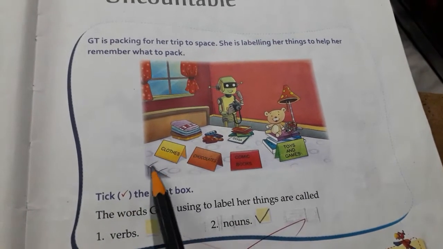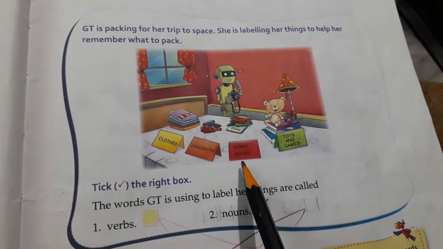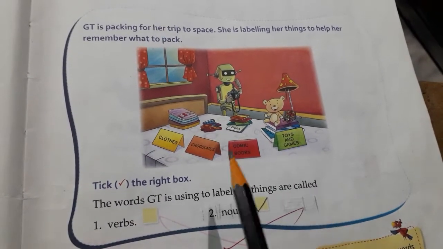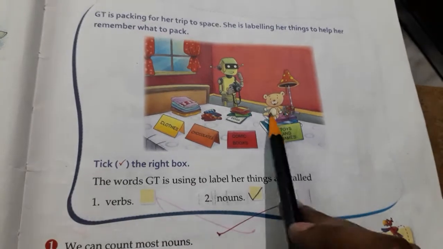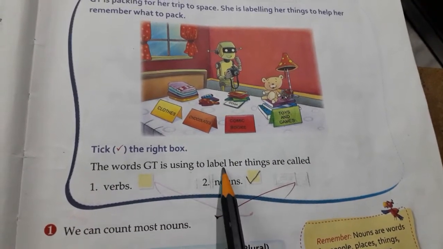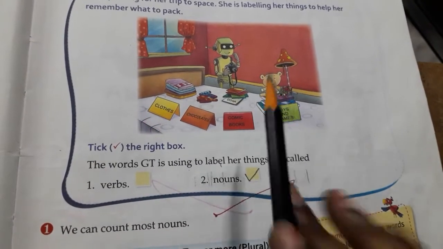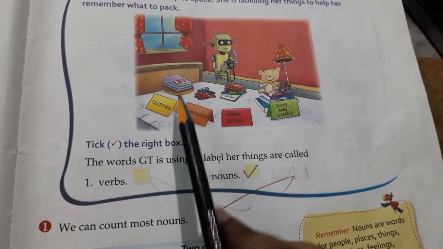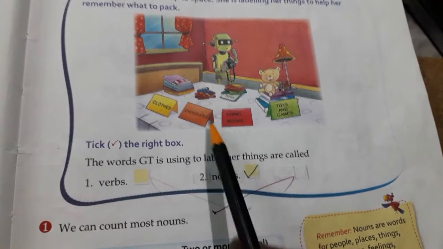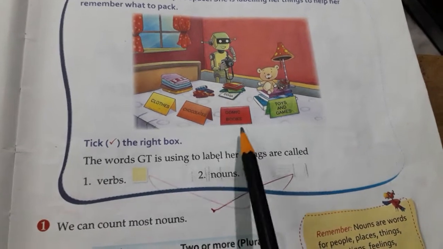She is labeling clothes, chocolates, comic books, toys and games. Like that, she is packing with the labels. The words GT is using to label her things are called nouns. Yes, clothes, chocolates, comic books, toys and games. These are all nouns only, no?